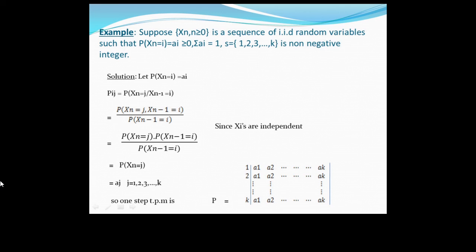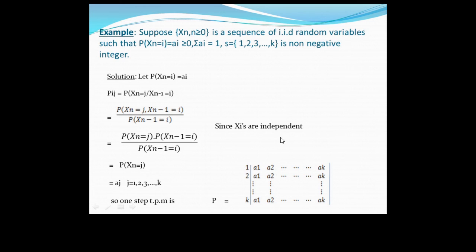For this example we have to find the transition probability matrix. So solution: let the probability Xn equals i be ai. Now we use the definition of transition probability. So Pij is equal to P of Xn equals j given Xn minus 1 equals i. Probability of A given B is the probability of A intersection B divided by the probability of B. So we use that definition here: probability of Xn equals j, comma, Xn minus 1 equals i, divided by the probability of Xn minus 1 equals i.